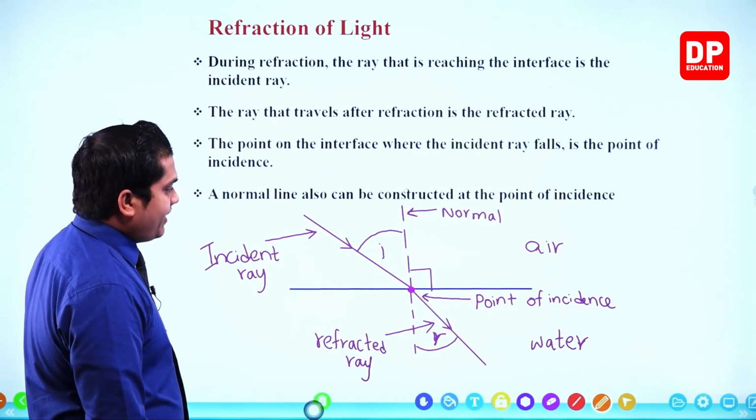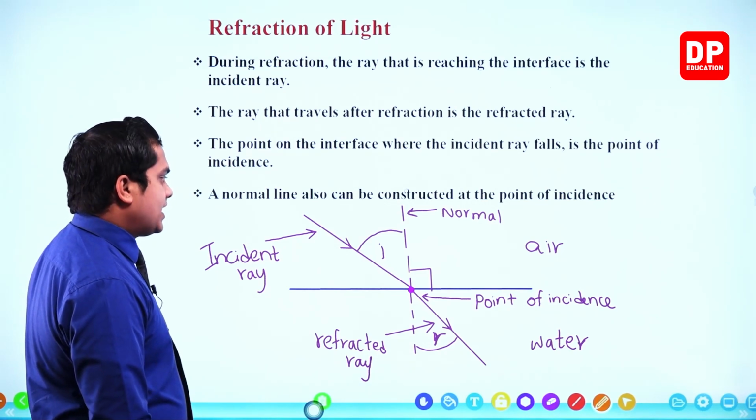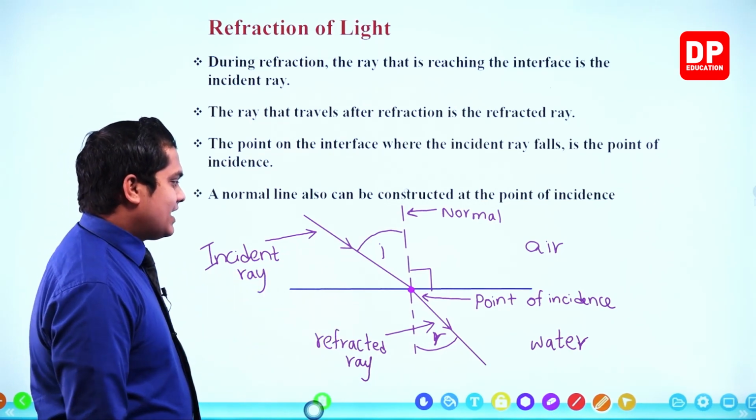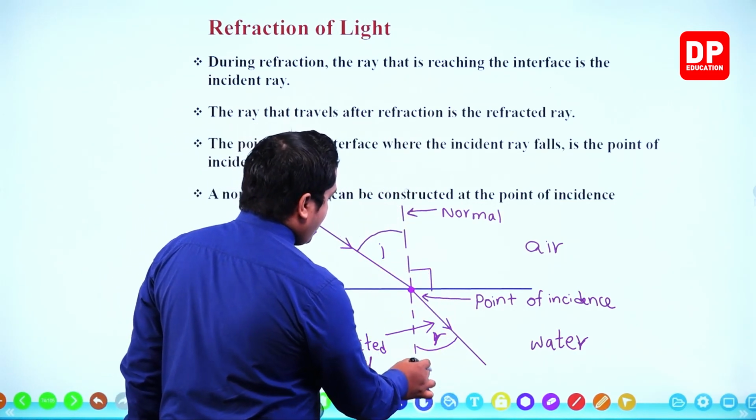So these key factors can be identified within a refraction. Let me name the angles as well.